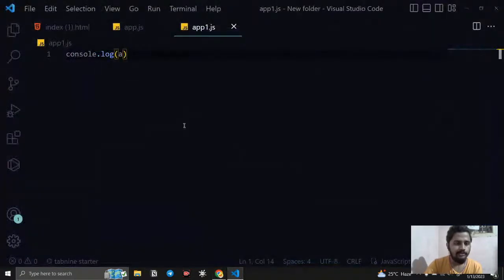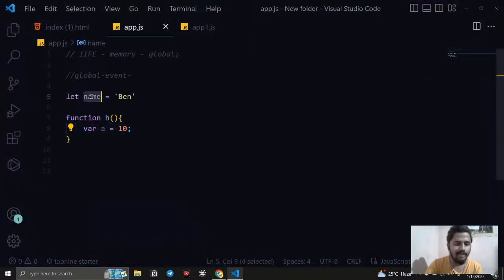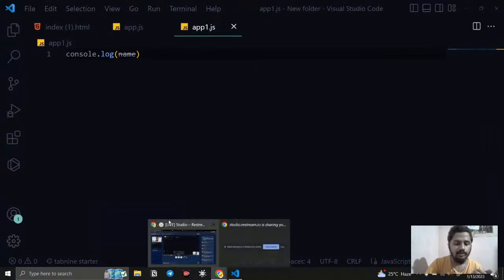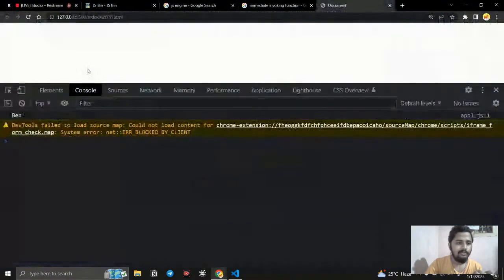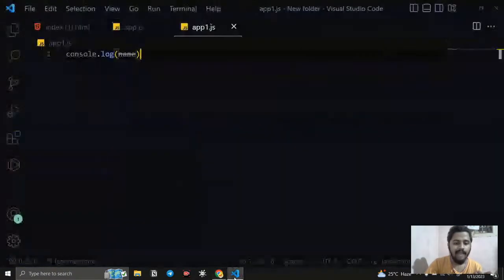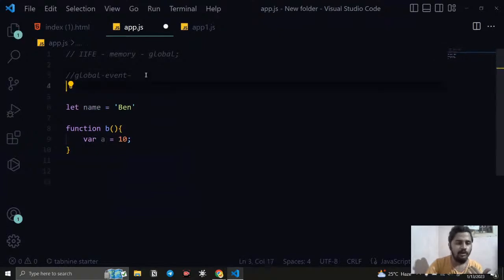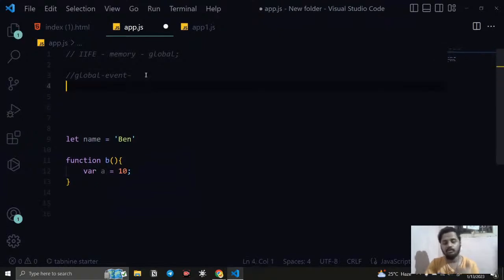For example, right now here we have a name, and if I try to access it here, it will be there, right? And if I try to do this, you can see we can access the name. I need to stop it. How can I stop it? I need the variable to not be global. So in that case, what we can do is create an immediately invoked function.